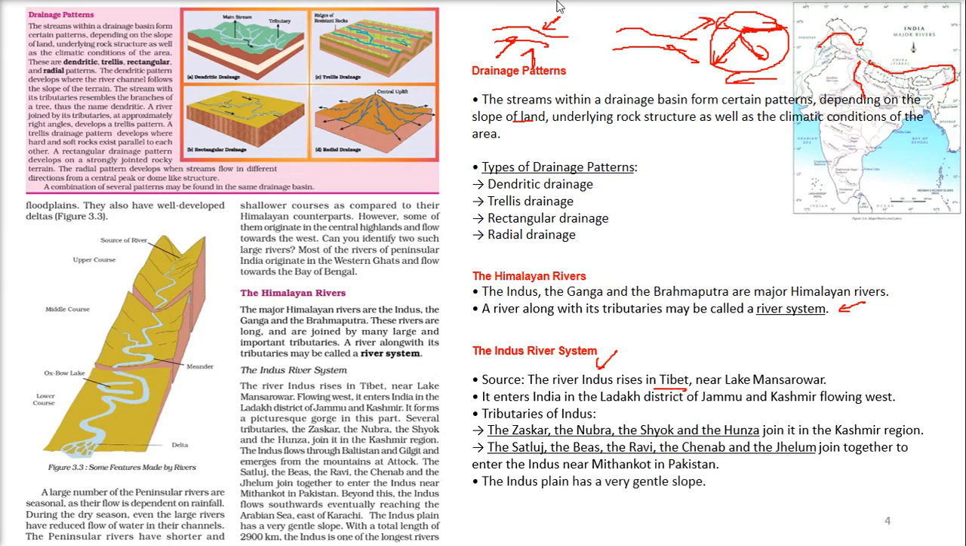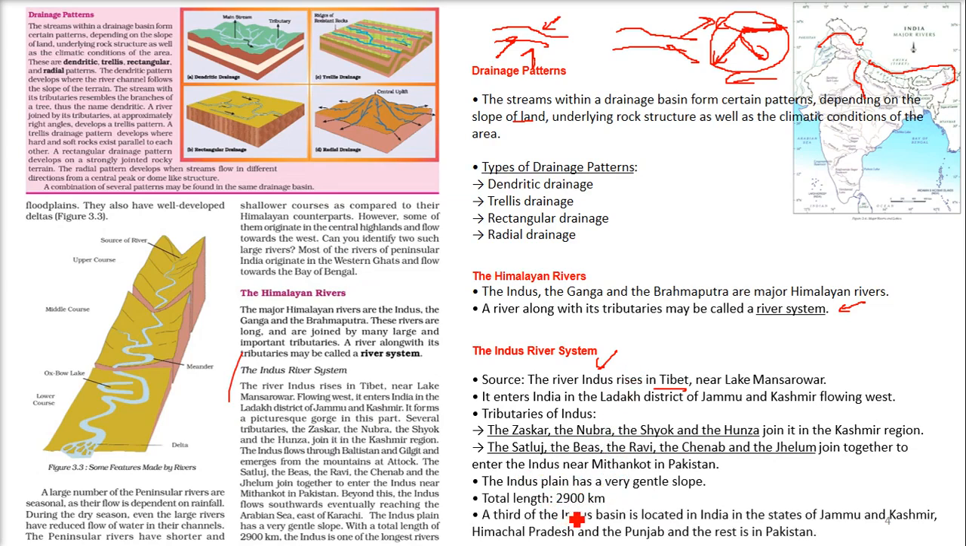The Indus plain has a very gentle slope. So the slope is not very high, it's quite gentle at this point. The total length is 2900 km. One third of the Indus basin is located in India, in the states of Jammu and Kashmir, Himachal Pradesh and Punjab, and the rest is in Pakistan. So this is one third, right?